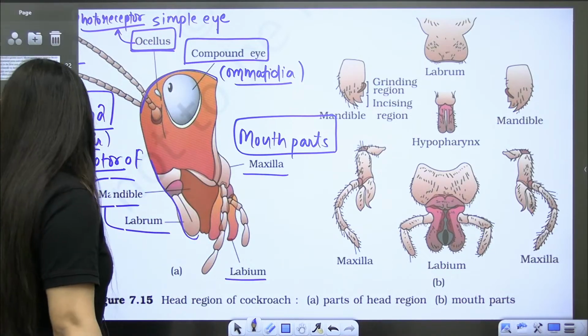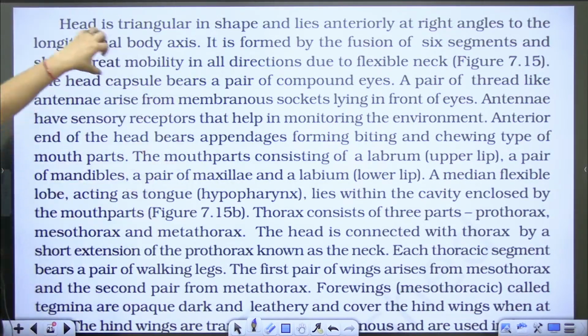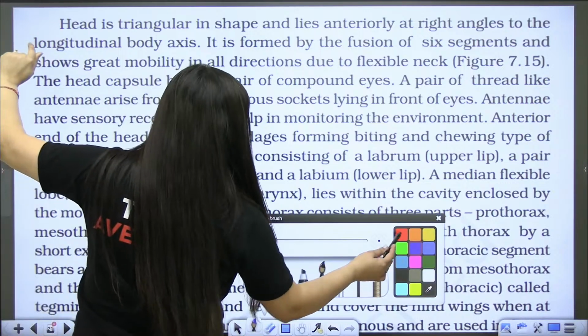So the next topic that we are going to discuss is mouth parts, of course. So let's revise it from here.